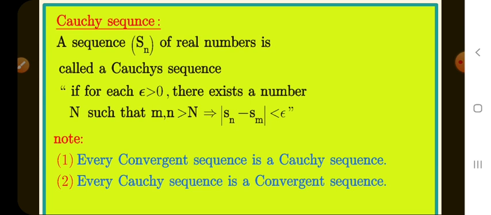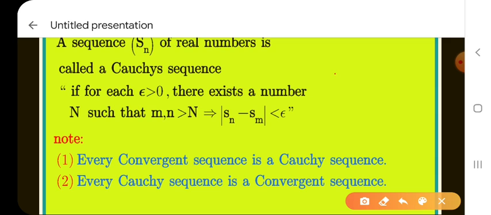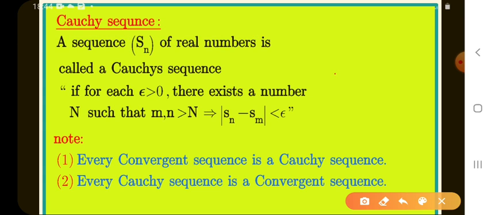Cauchy sequence. A sequence Sn of real numbers is called a Cauchy sequence if for each epsilon greater than 0 there exists a number N such that for m, n greater than N, it implies mod Sn minus Sm is less than epsilon. What is the definition of Cauchy sequence? Convergent sequence means its limit exists. If a sequence has a limit, we say convergent sequence. What is the meaning of Cauchy sequence? A sequence Sn of real numbers is called a Cauchy sequence.